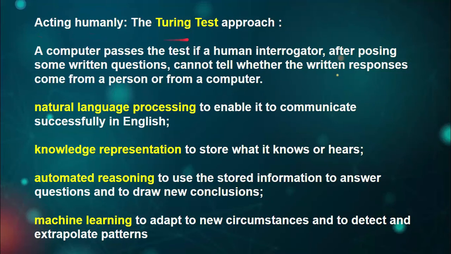This is your main point, and these are the sub points which I have highlighted here. This pattern is the same in our entire PPT and in machine learning. Based on these points our main point is established, or we can say these are the sub points to this acting humanly main point.